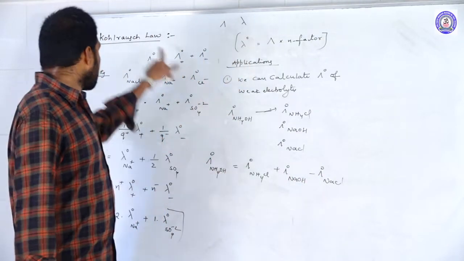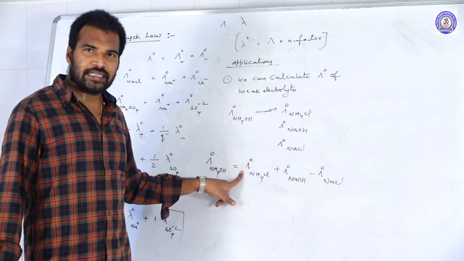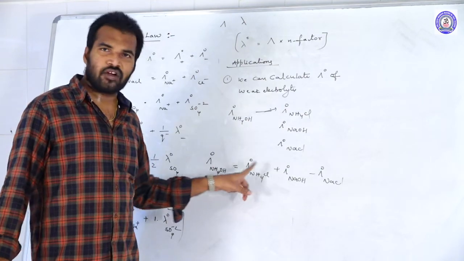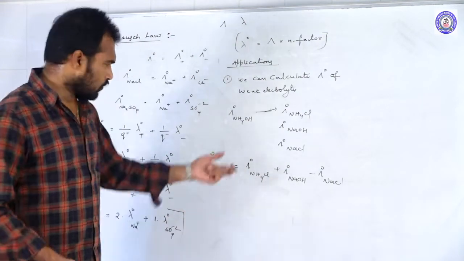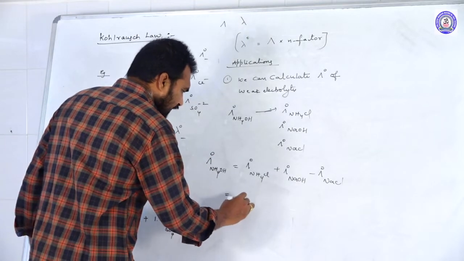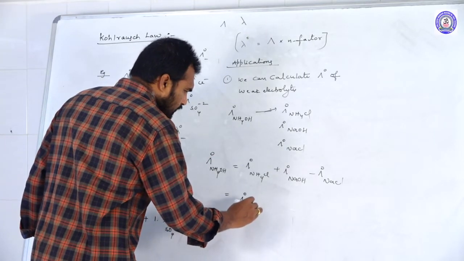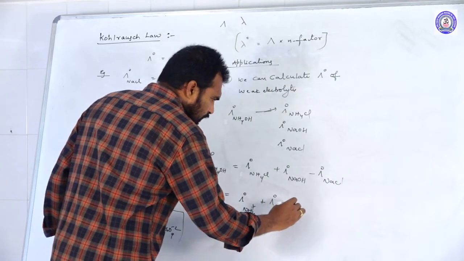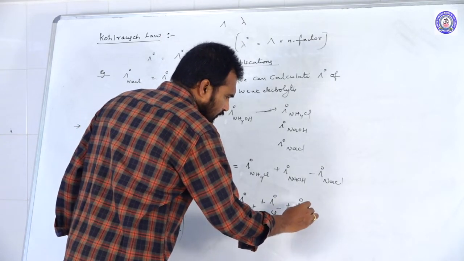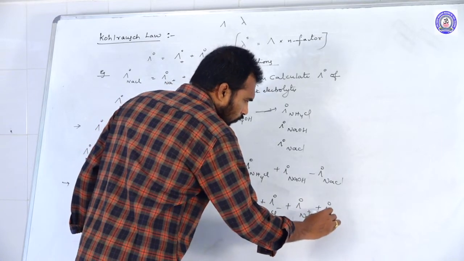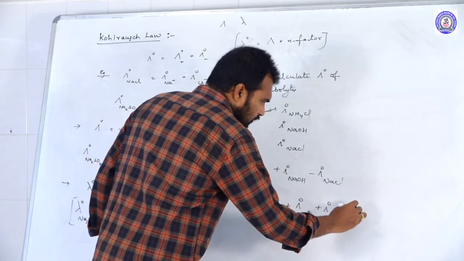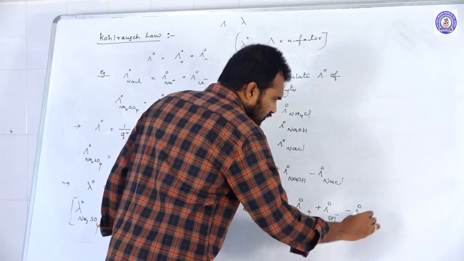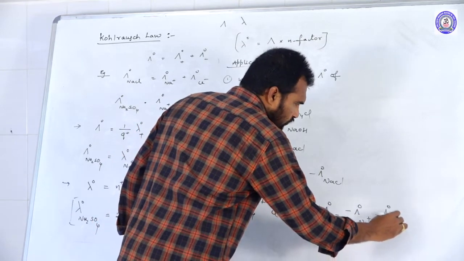According to the Kohlrausch law, the equivalent conductance of an electrolyte is equal to the sum of the equivalent conductances of its ions. So this can be written as Λ0 of NH4+ plus Λ0 of Cl- plus Λ0 of Na+ plus Λ0 of OH- minus Λ0 of Na+ minus Λ0 of Cl-.